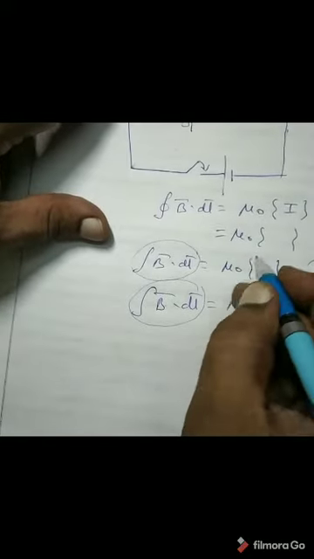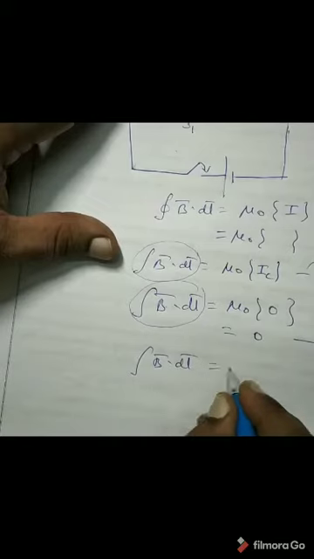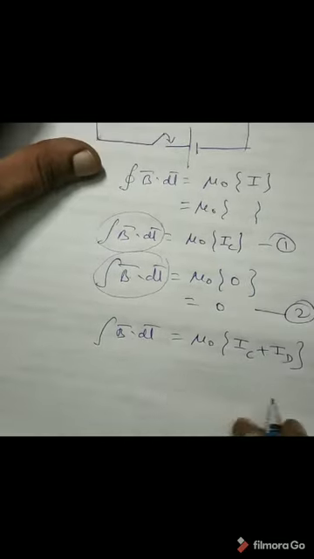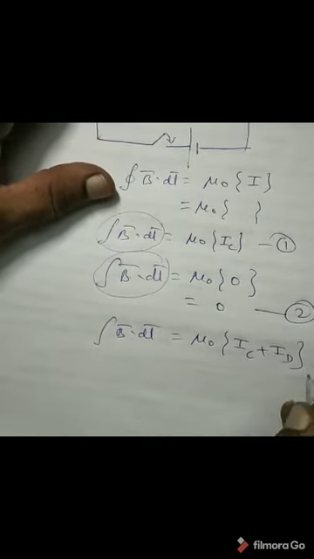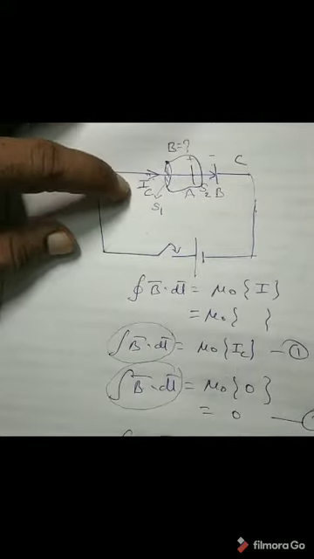Then he modified the Amperian circuital law like this: integral B bar dot dl bar is equal to mu 0 into, it was only I, but he wrote it like this: IC plus ID. In that way, he modified the Amperian circuital law. Now, if we apply this Amperian circuital law this time for the same Amperian loop, we won't get this contradiction.